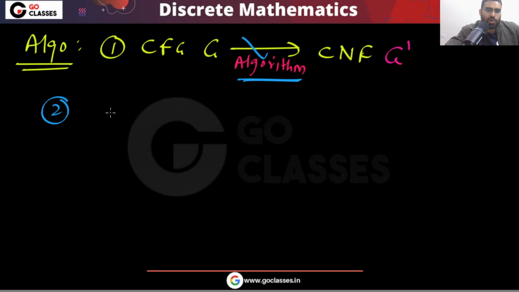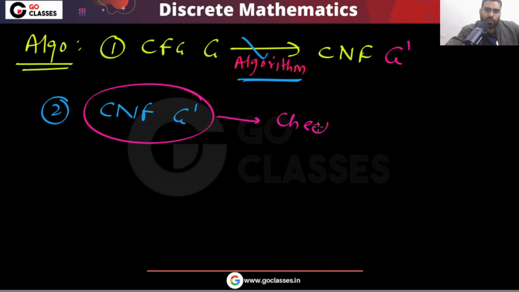After doing this conversion, what can you do? This CNF has a property. In this CNF, if you want to check string W, then how many steps do you need?